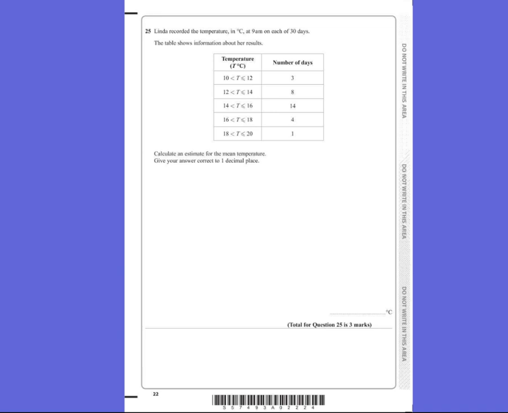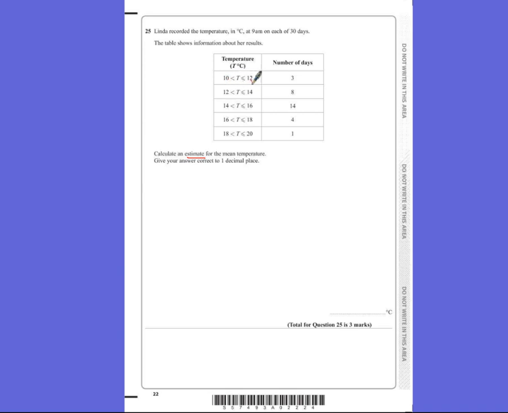Question 25. Linda recorded the temperatures in degrees C at 9 AM on each of 30 days. The table shows information about their results. Calculate an estimate for the mean. Now, we're using an estimate. That doesn't mean we need to round the numbers. What it means is rather than using the distance between these, we're going to use just the middle value.